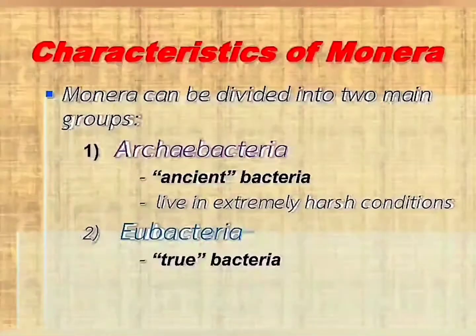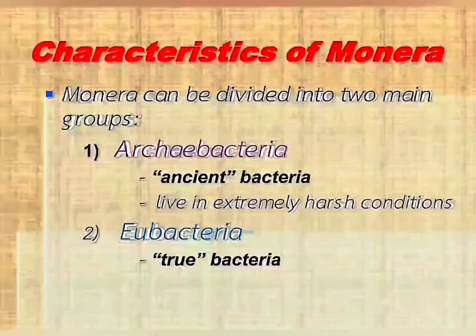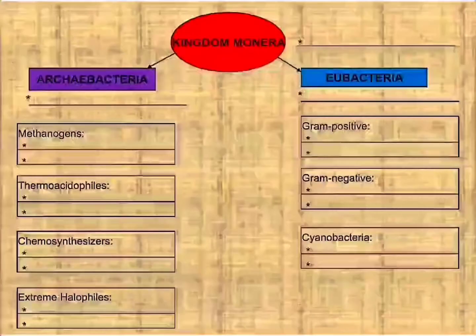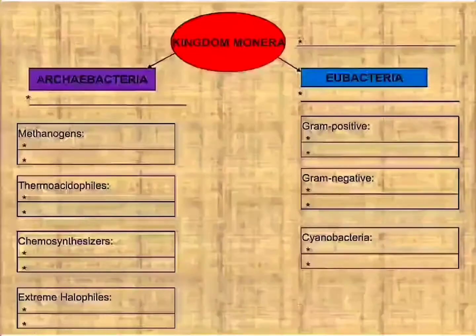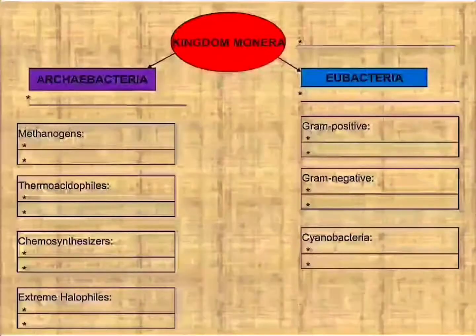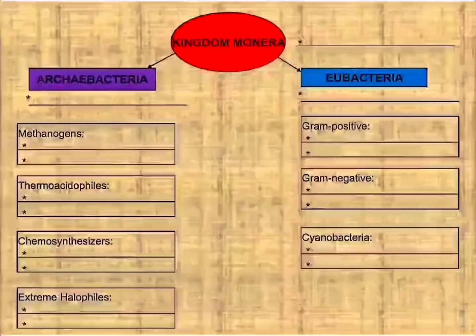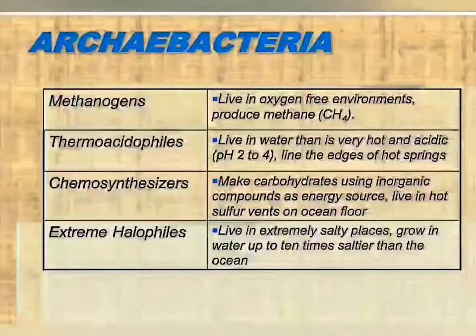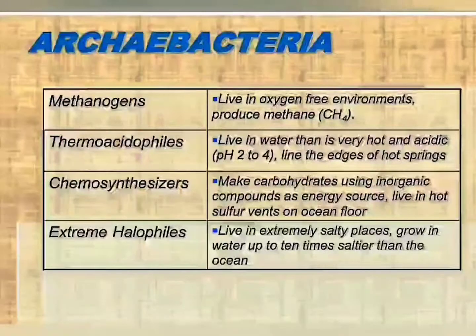So this kingdom Monera is further divided into two main groups: Archaebacteria, which are ancient bacteria and live in extremely harsh conditions, and Eubacteria, which are true bacteria. You can see a flow chart here which shows how these are further divided. Archaebacteria is divided into methanogens, thermoacidophiles, chemosynthesizers and extreme halophiles, whereas Eubacteria are divided into gram-positive, gram-negative and cyanobacteria. So let us take them one by one.